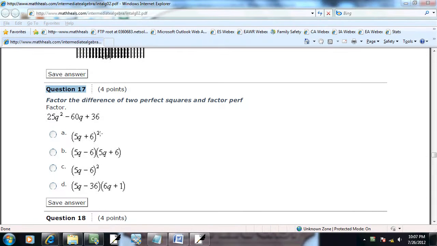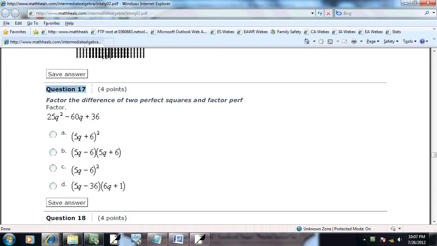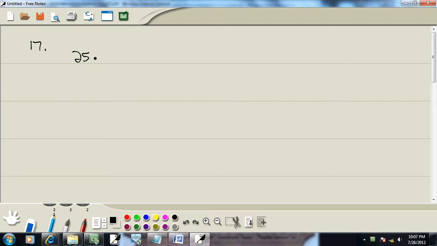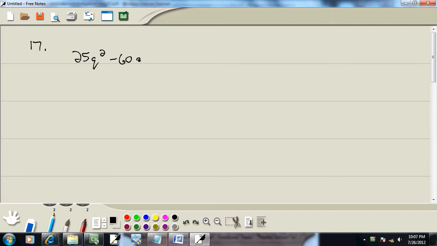Let's take a look at problem number 17. Factor: difference of two perfect squares, perfect square trinomial, or something else. I cut some of it off when it came out of the test bank. We've got 25q squared minus 60q plus 36.